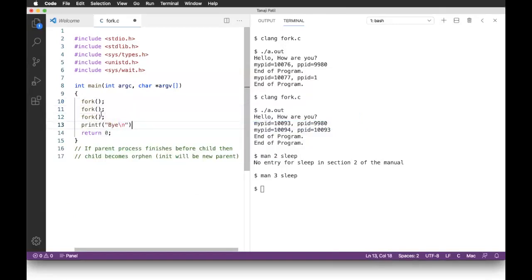So I request everybody to put on chat how many times "by" will be displayed. Have a look at the program first of all, and how many times line number 13 will be executed. That is the "by". Just put your answer on chat.